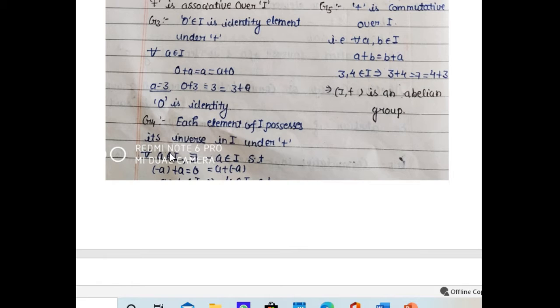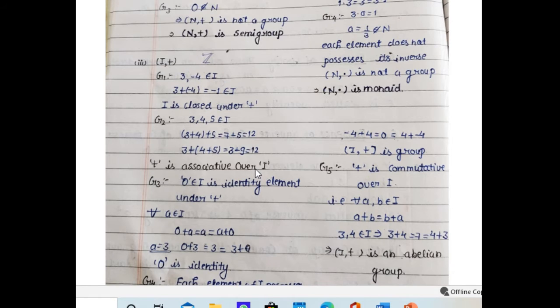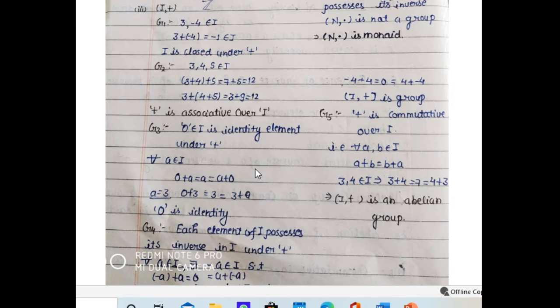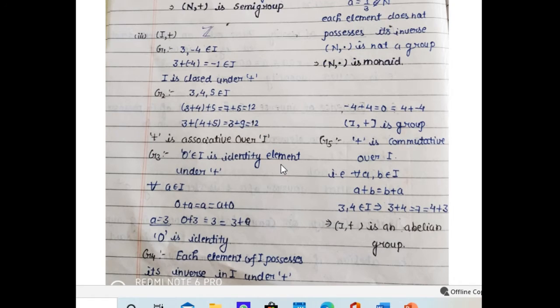That is what? If a is any integer, then minus a exists, and a plus minus a is equal to 0. We can easily see if 3 is an integer, then minus 3 also belongs to I, such that 3 plus minus 3 is equal to 0. So each element of integers possesses an additive inverse, and so (I, +) is a group.